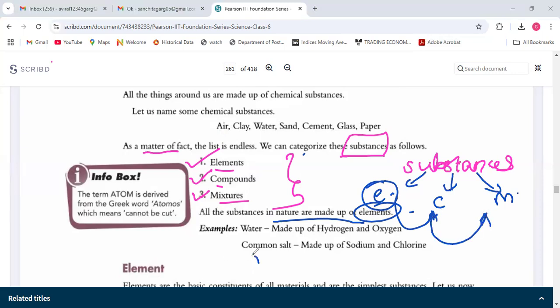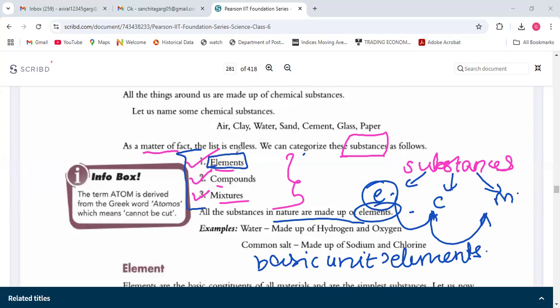So the basic unit is elements, and these elements are again made up of matter. So the most basic thing is matter, but in this categorization the basic thing is elements because it is the base for everything. Right, we have to write this info box.